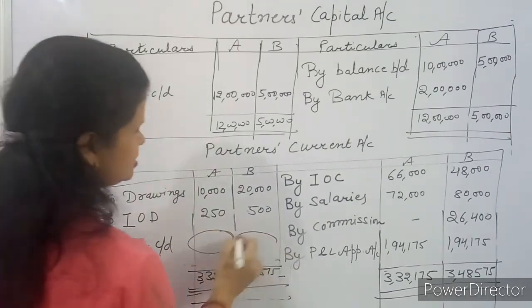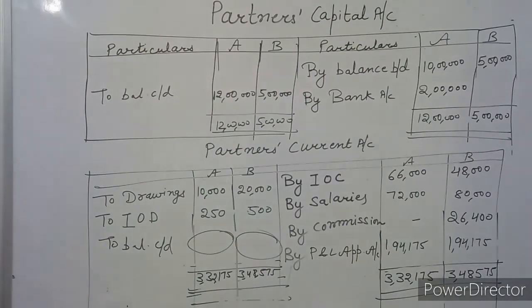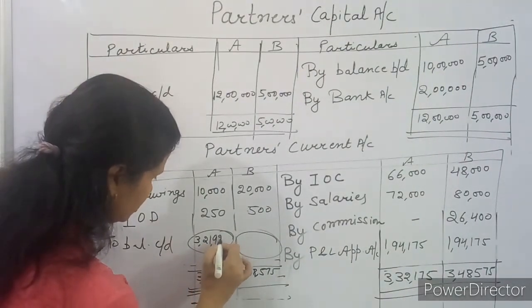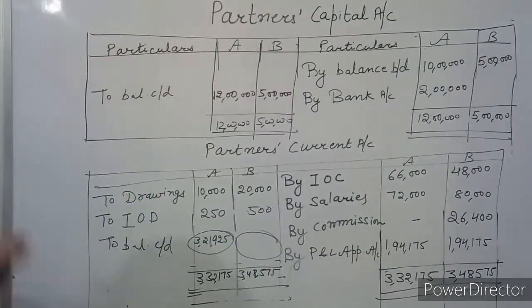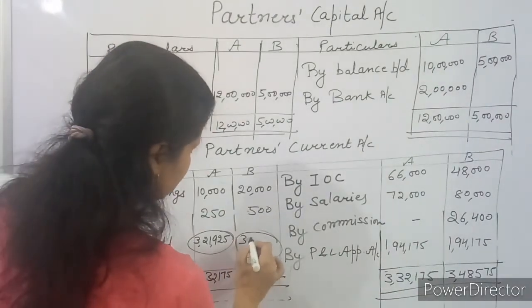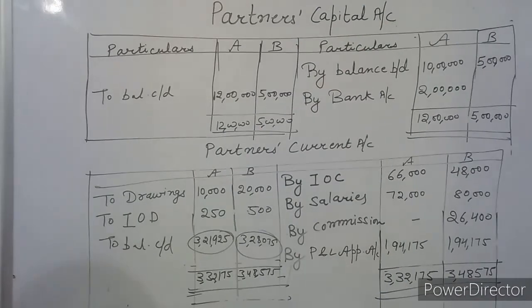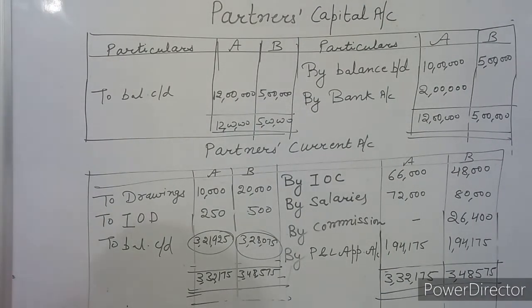You can find out these balances, and the balances will be, I'm giving you, 3,21,925, and for B it will be 3,28,075. This is how you can prepare the partners' capital account under the fixed capital method. Two accounts will be there, the partners' capital account and the partners' current account.